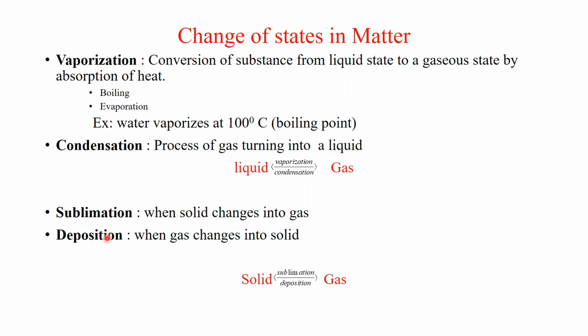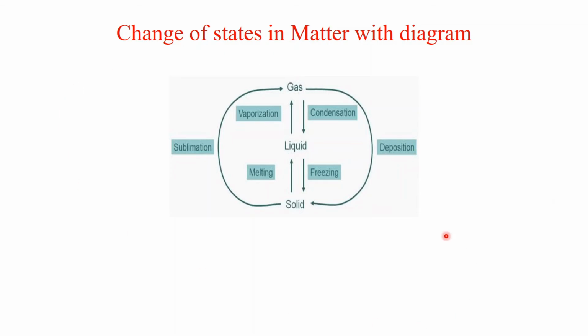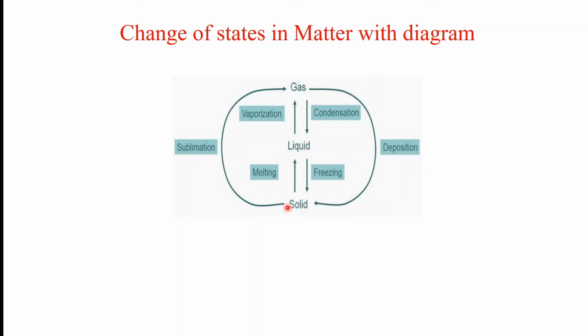Next is the sublimation and deposition process. These are also opposites of each other: in sublimation the solid changes to gas, and in deposition the gas changes to solid. So this is very easy: vaporization, condensation, sublimation and deposition. This is the complete overview, the diagram which you have seen. Solid to liquid is melting and freezing. Liquid to gas is vaporization and condensation. And gas to solid is sublimation and deposition.